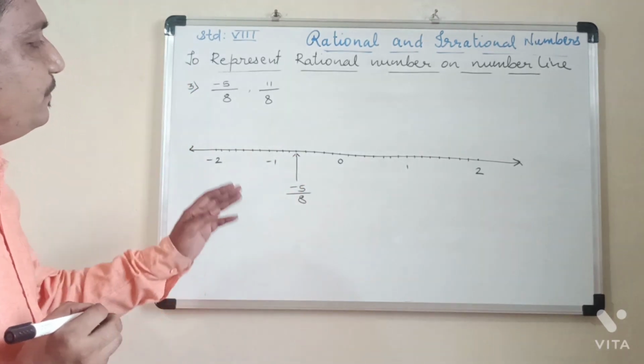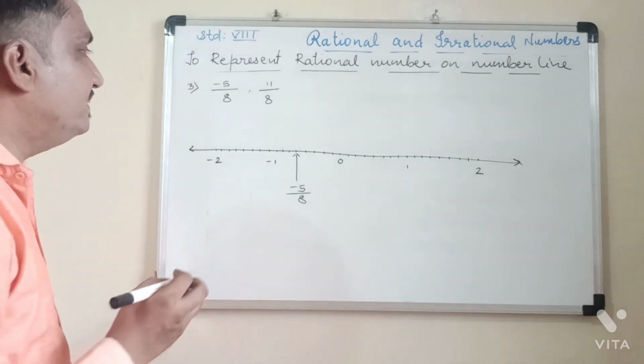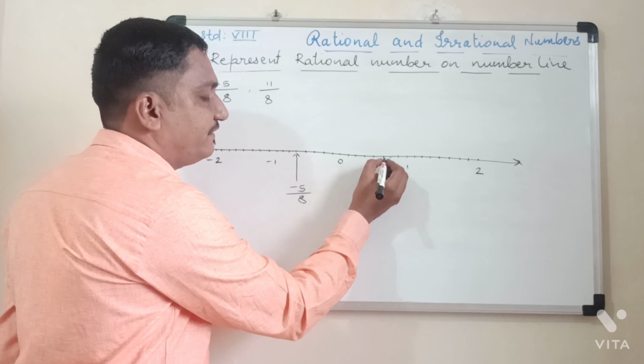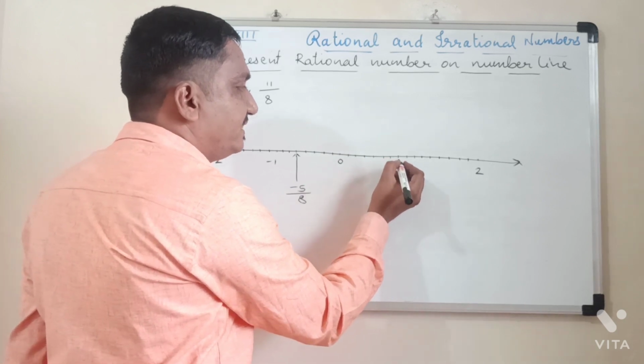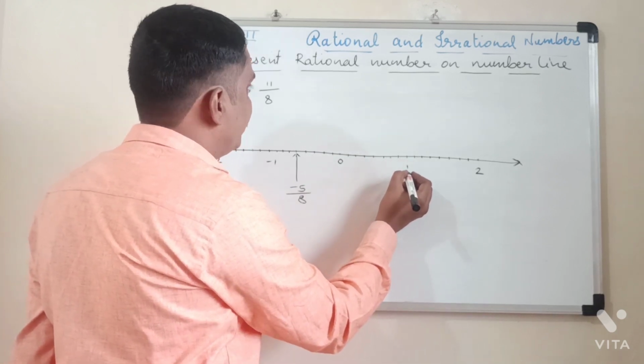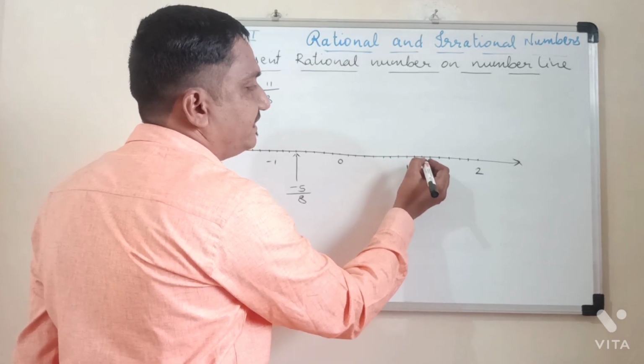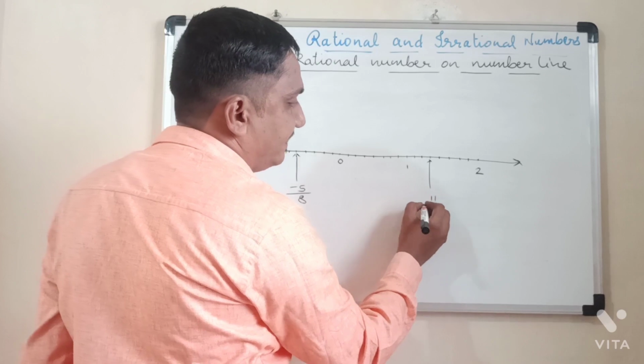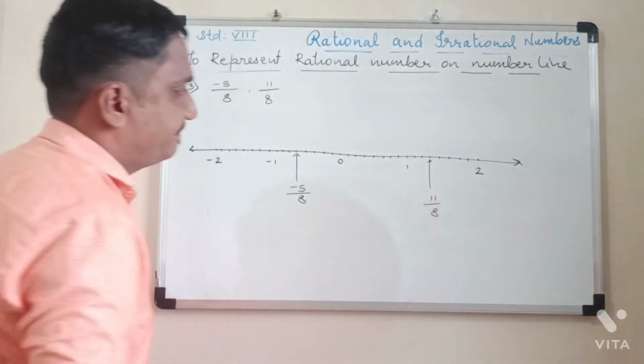And 11 upon 8 will be to the right side. 1 upon 8, 2 upon 8, 3 upon 8, 4 upon 8, 5 upon 8, 6 upon 8, 7 upon 8, 8 upon 8, that is 1. 9 upon 8, 10 upon 8 and this one is 11 upon 8.